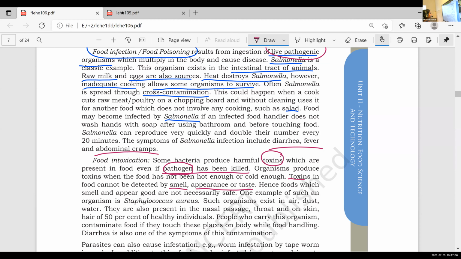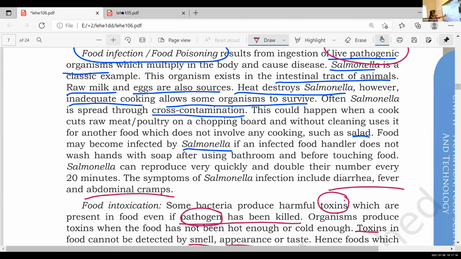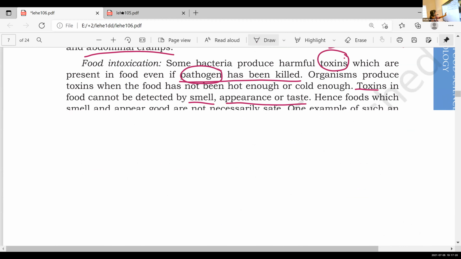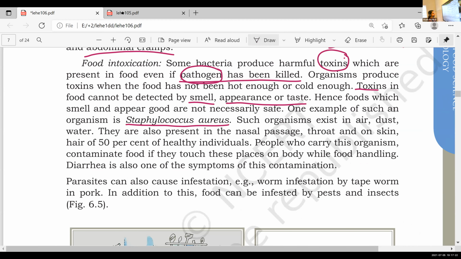One example of such organism is Staphylococcus aureus. Write the spelling. Staphylococcus aureus. This is an example for food intoxication.